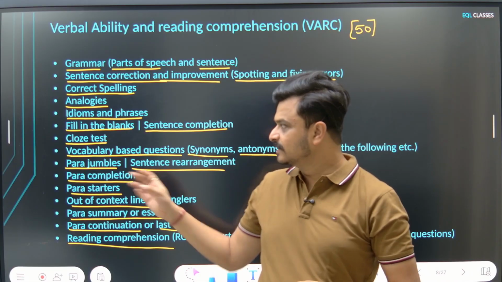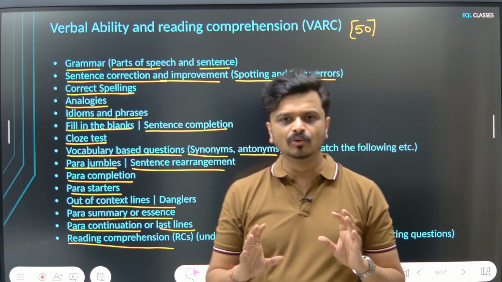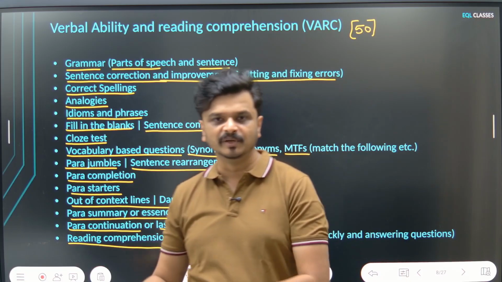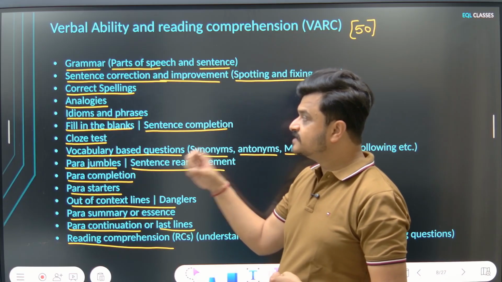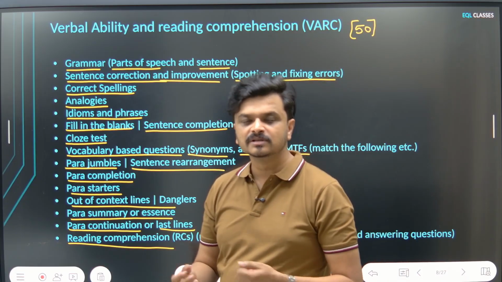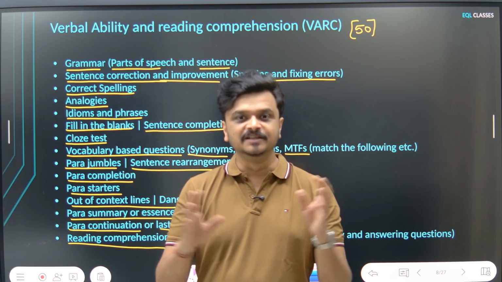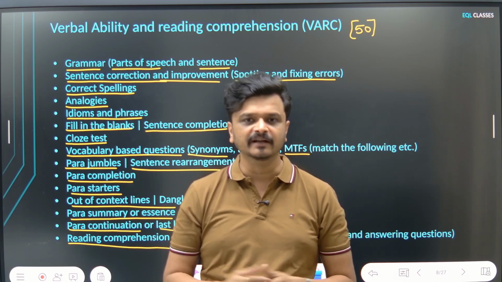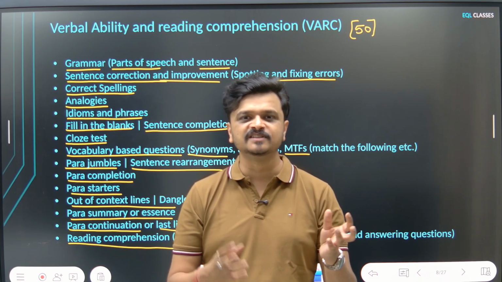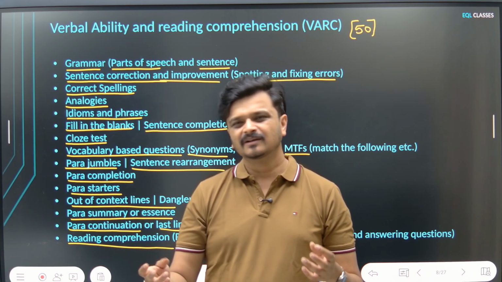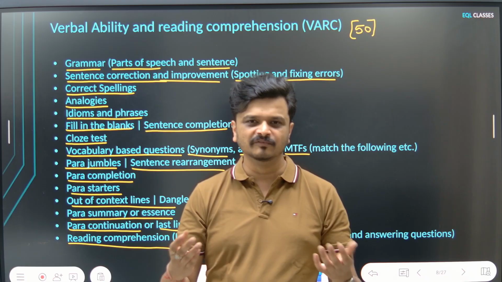And if you are comfortable in each of these topics, then you can be pretty much confident about anything which might happen in the paper, right? I am going to talk about each of these sections in depth in dedicated videos. But in this particular video, I just wanted to talk about the topic list so that you have a syllabus in mind and you are not fooled by the syllabus which is present on the CET Cell website, which is very vague. They have not mentioned which topics can be tested or which have come in the past.